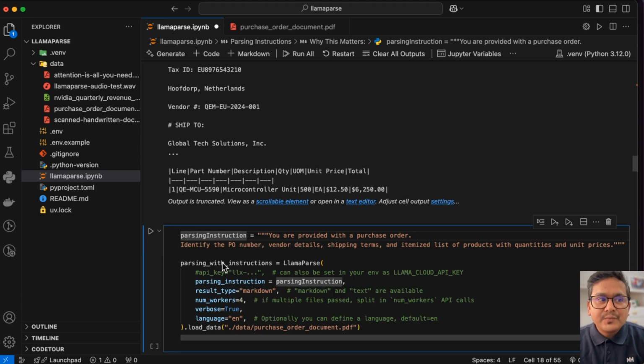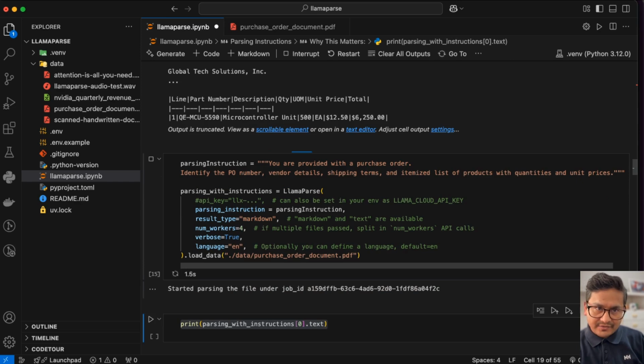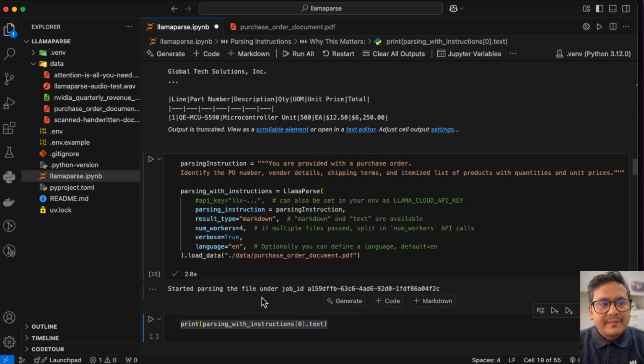And in the parsing with instructions, new variable now parse, I can have parsing instruction now there, and other things are just the same, but I just provided the parsing instructions. So if you pass the parsing instructions, now it started parsing the document.